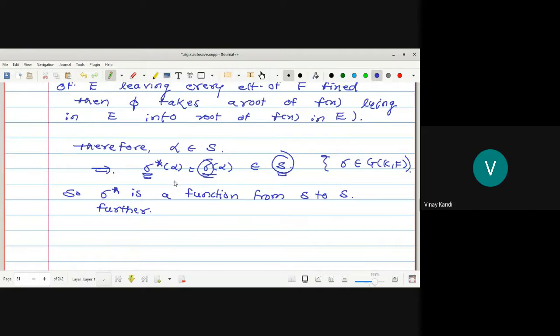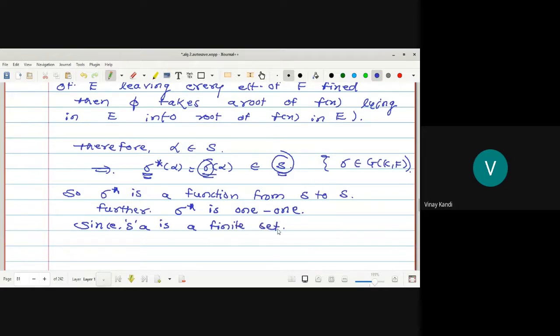So further here sigma star is a function from S to S. Further, sigma star is a 1-1 function, since S is a finite set.